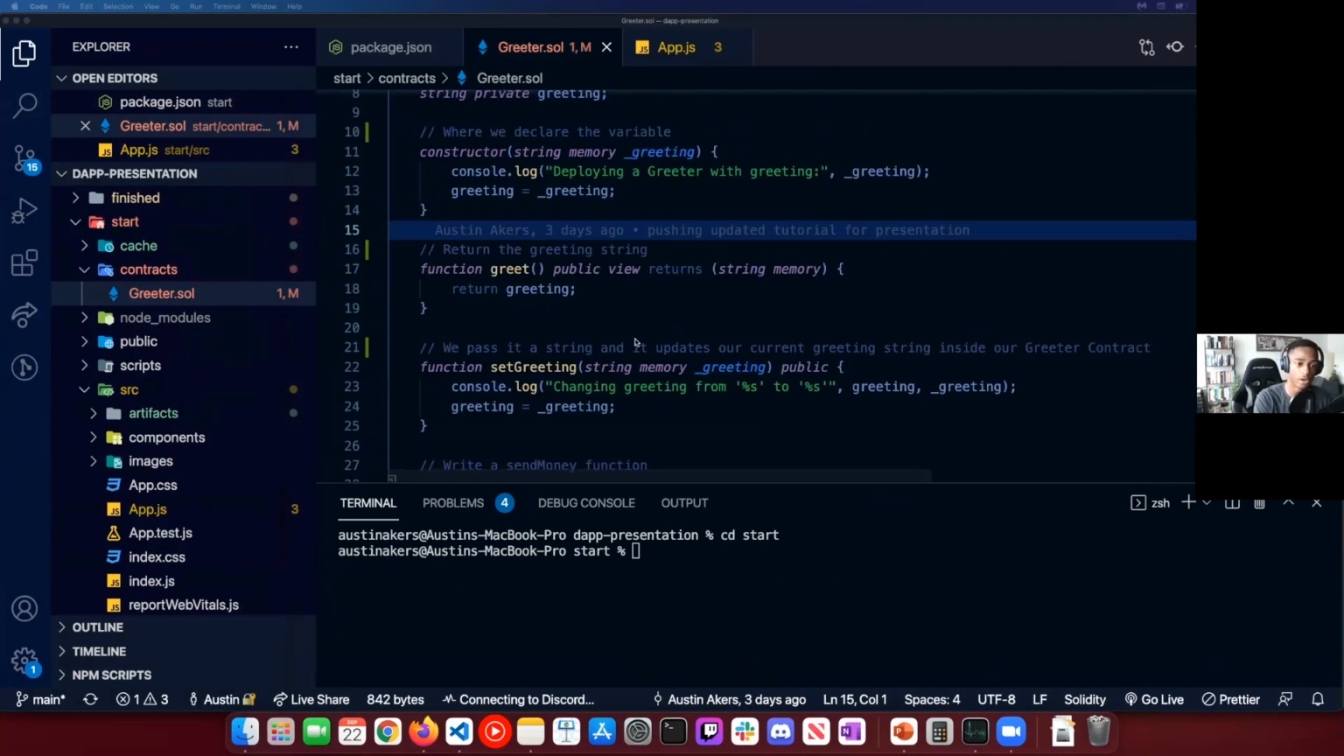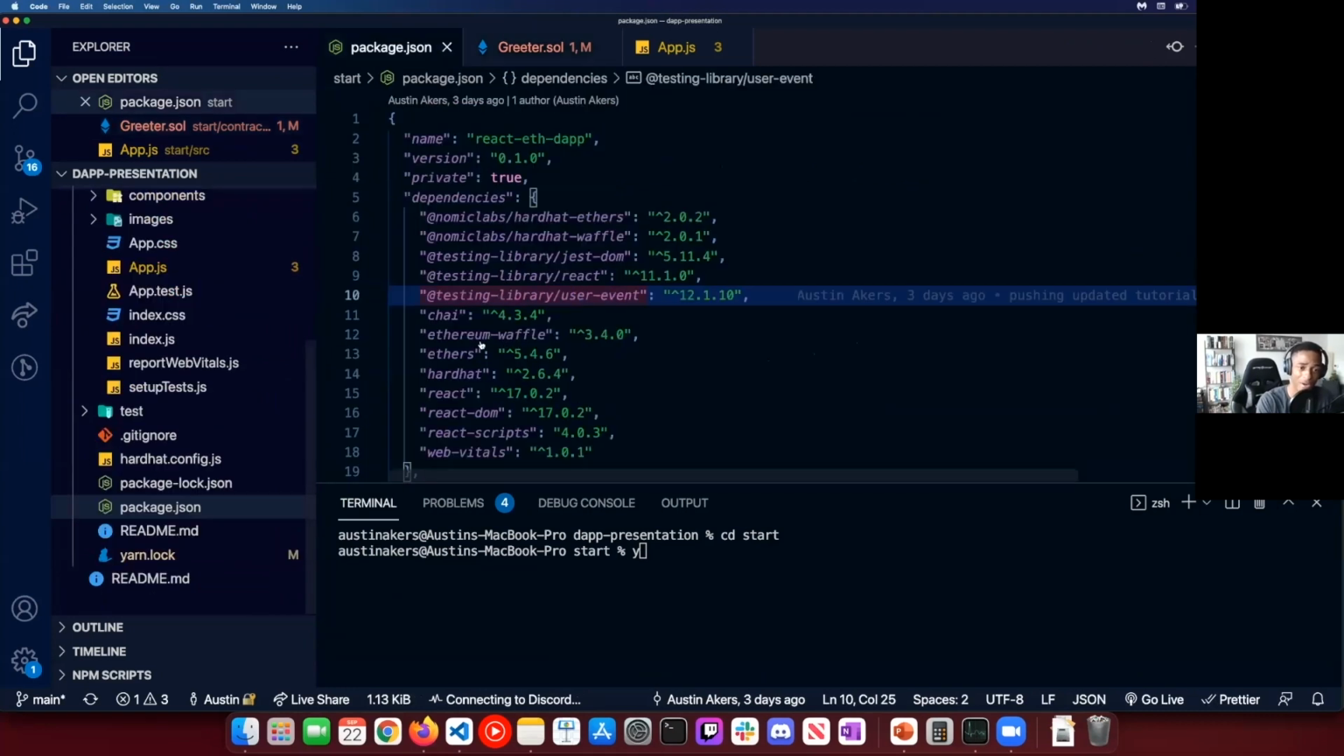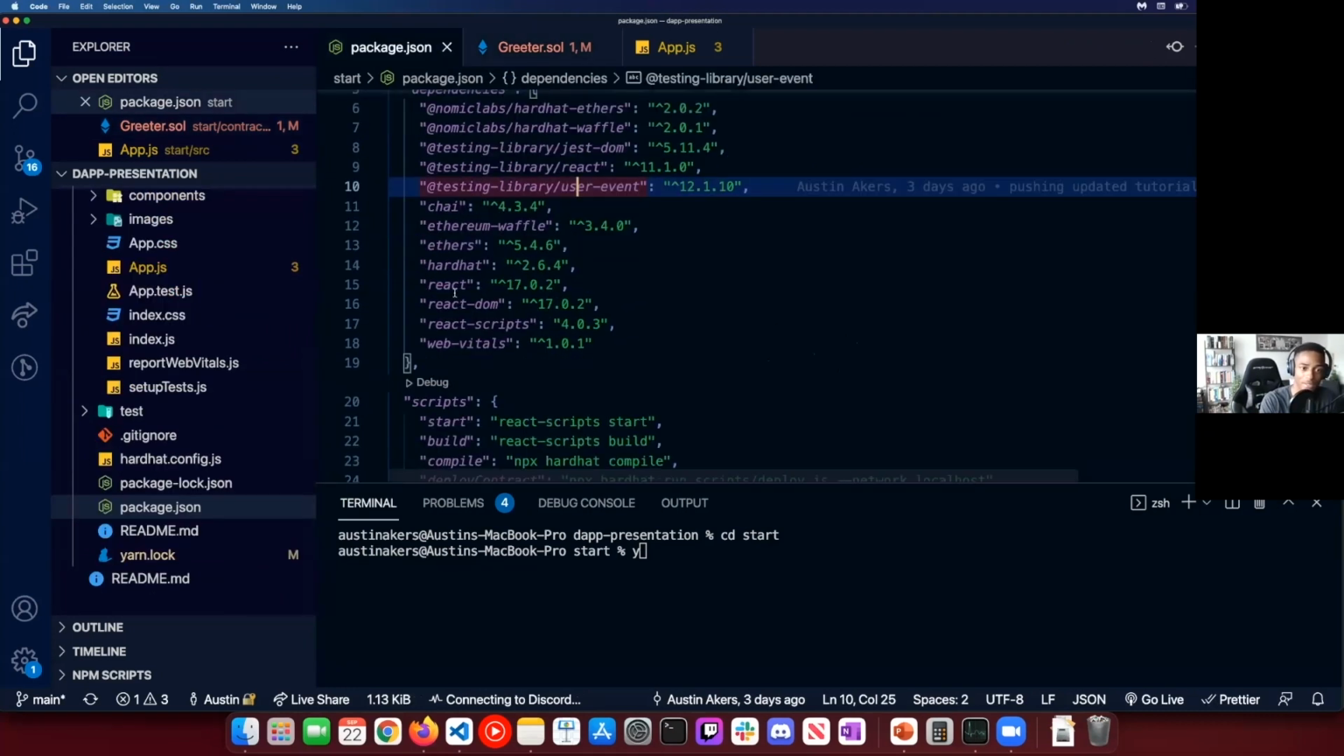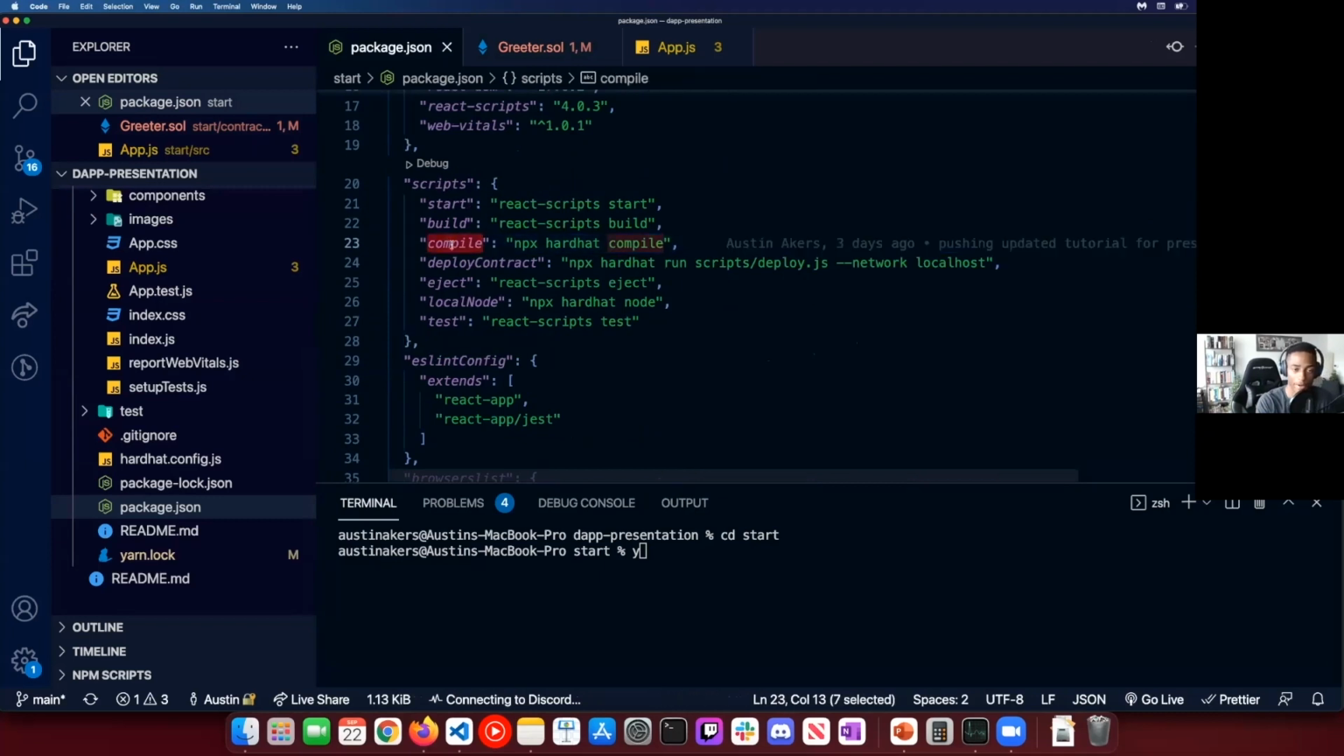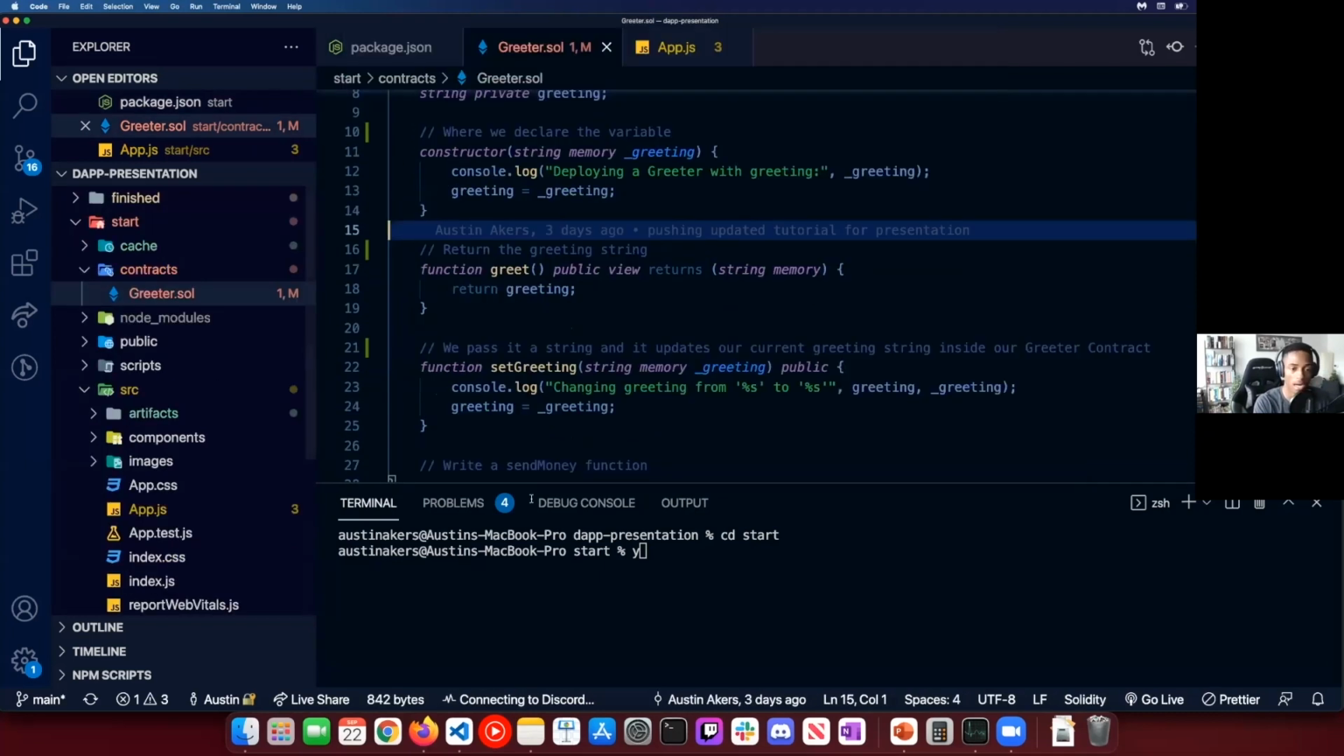Now that we've looked at our greeter Solidity contract, what we're going to do at this point is go ahead and compile this contract. This contract is done, it's already built. For npm users, just run npm run compile. I have a script that's already set up, or you can just use npx hardhat compile. But I'll do yarn compile. I've already done this, so for me there will be nothing to compile.